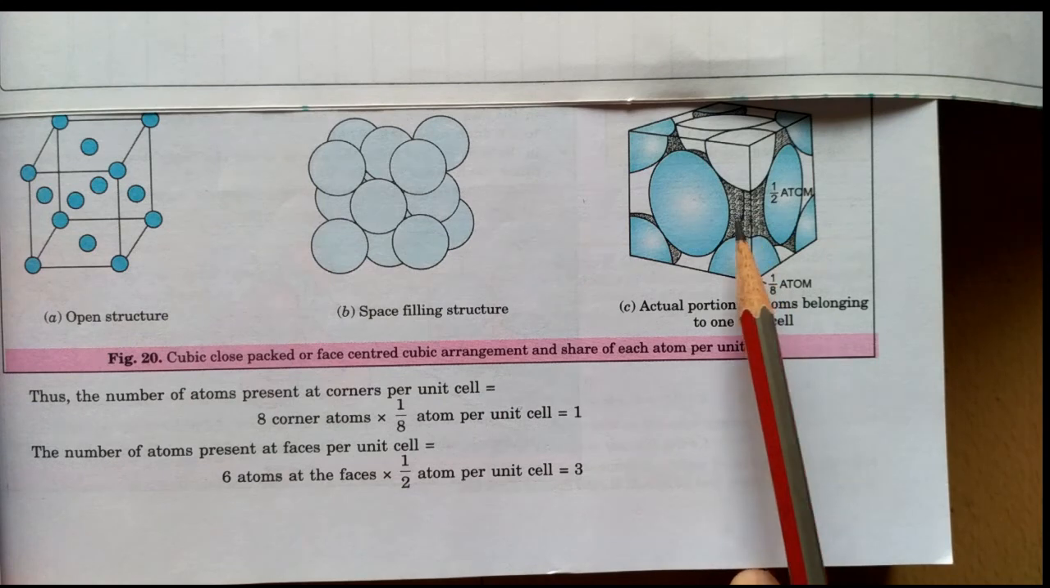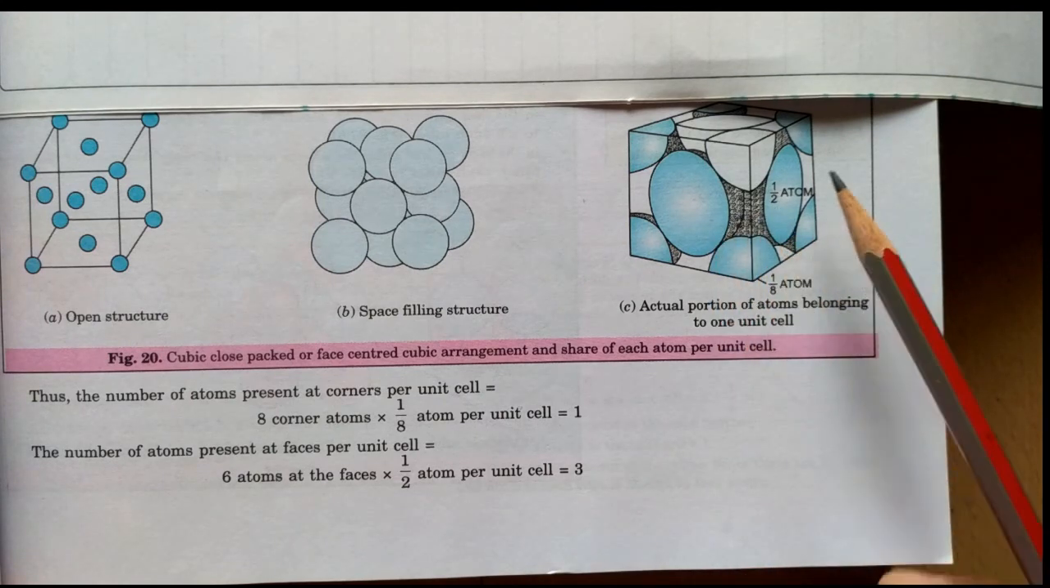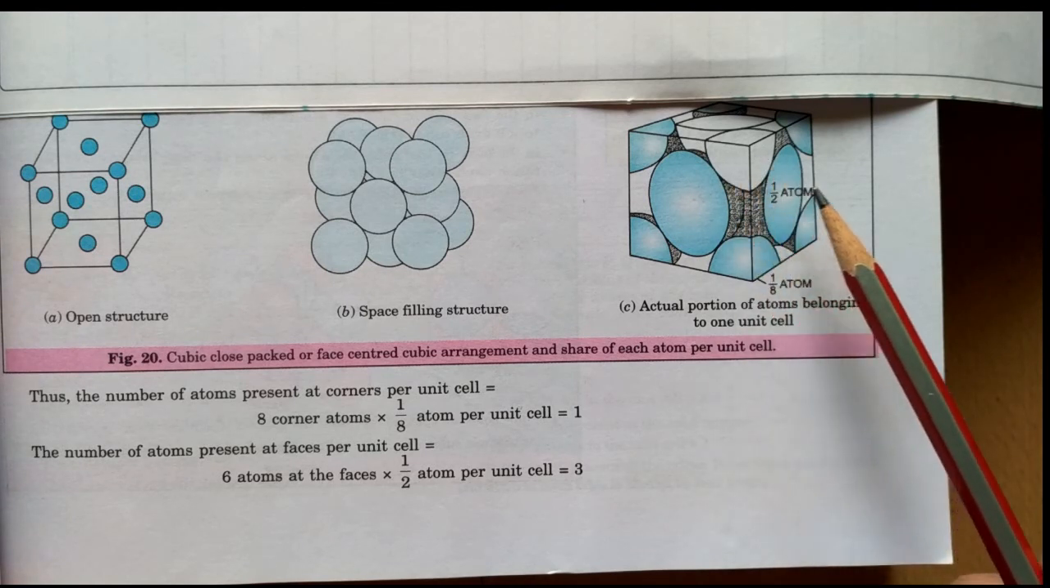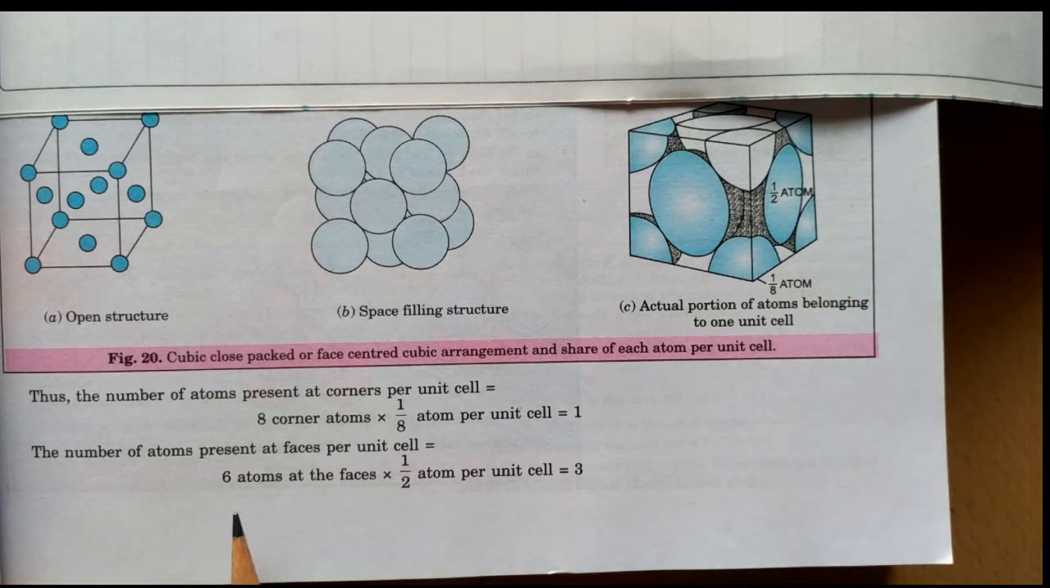So for the calculation, what we have to do is 1/2 into how many faces, 6 faces. So 1/2 into 6 becomes 3. See, they have mentioned here 6 atoms at the faces, 1/2 atom per unit cell. So 6 into 1/2 equals 3. The number of atoms present at the corners per unit cell, 8 corner atoms into 1/8 atom per unit cell, that's equal to 1. 1 plus 3, 4. So for face centered the number of atoms equals 4.